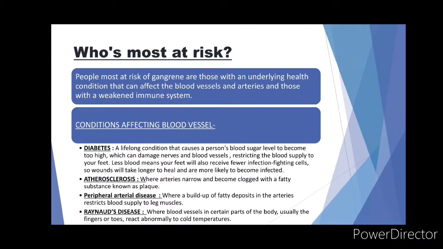Second is atherosclerosis, that is when arteries narrow and become clogged with a fatty substance known as plaque. Then third is peripheral arterial disease, where a buildup of fatty deposits in the arteries restricts blood supply to leg muscles. Fourth is Raynaud disease.